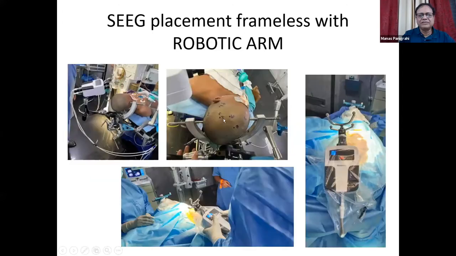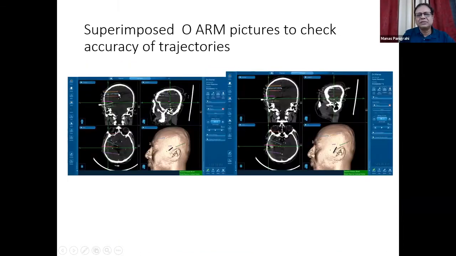Now this child we had done without a frame. Here we used a robotic arm of the Medtronic to place the SEEG electrodes, and after that again we used the OARM to cross-check whether our trajectories match the planned trajectory or not. This is the superimposed pictures to check whether what we have placed matches the planned trajectory or not.